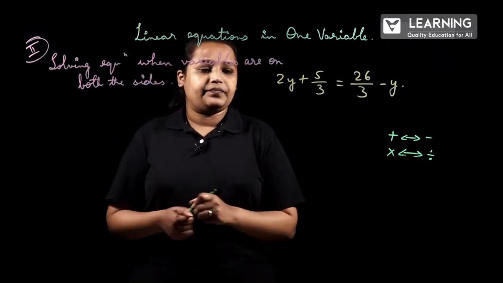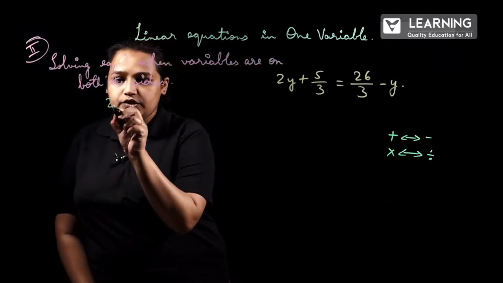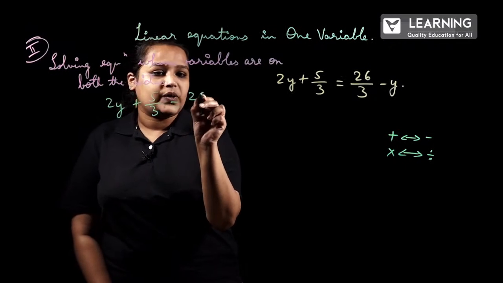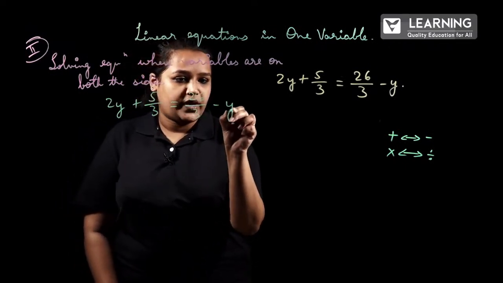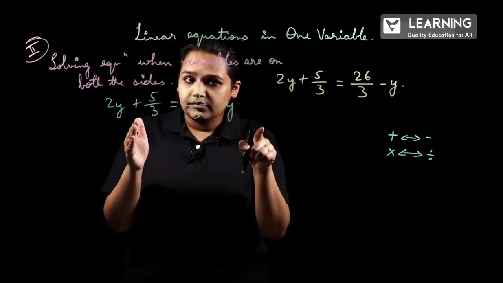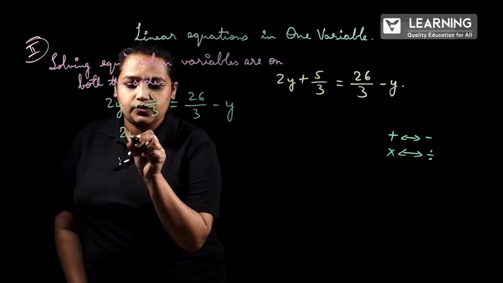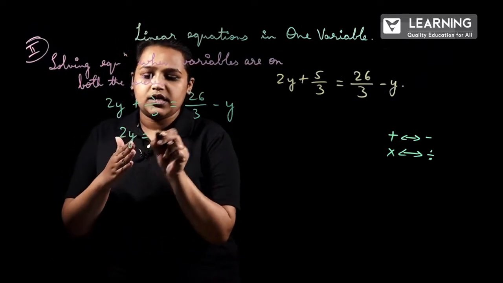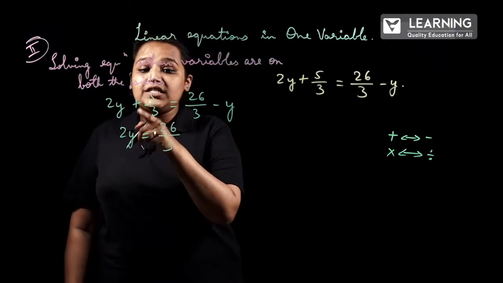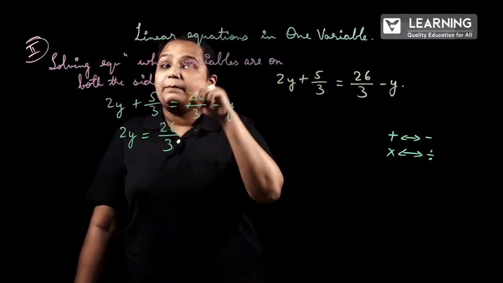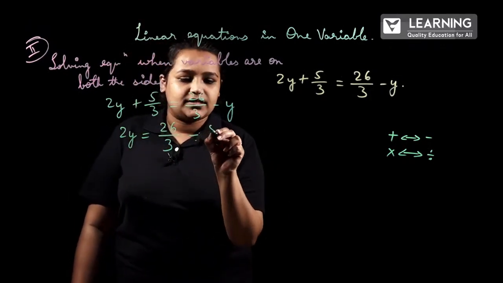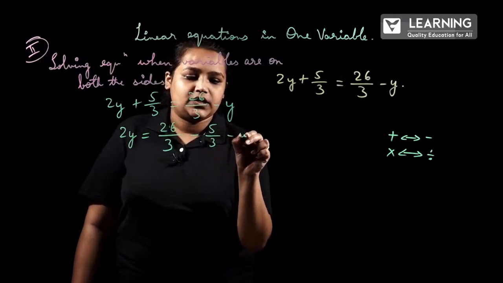First step, we will consider the same equation. Now plus 5 by 3 we have to shift to RHS. So 2y is equal to 26 by 3, plus 5 by 3 will become minus 5 by 3 when shifting from LHS to RHS, minus y.